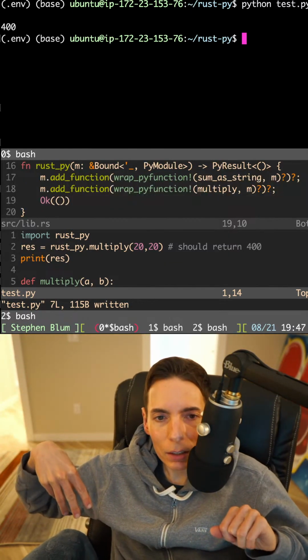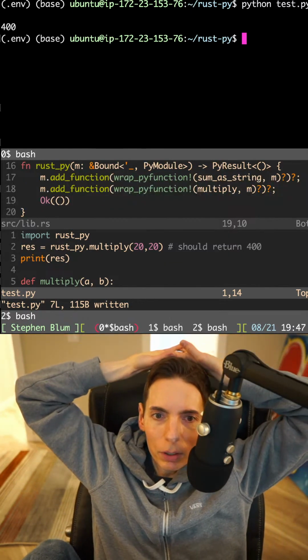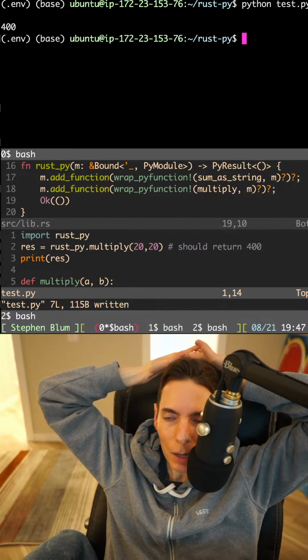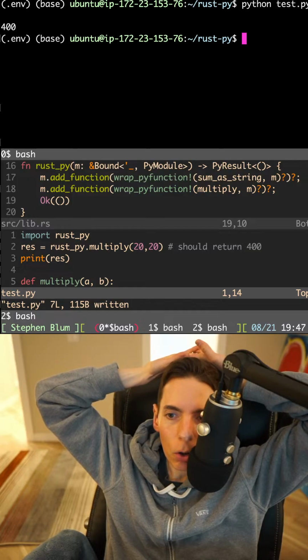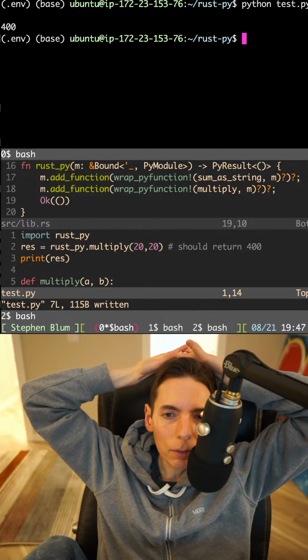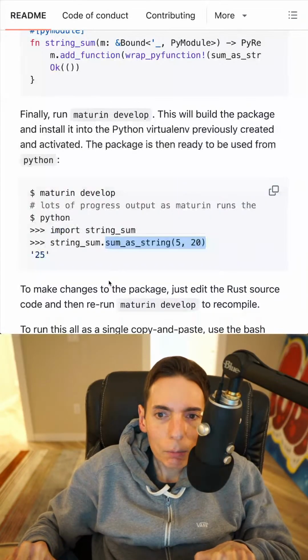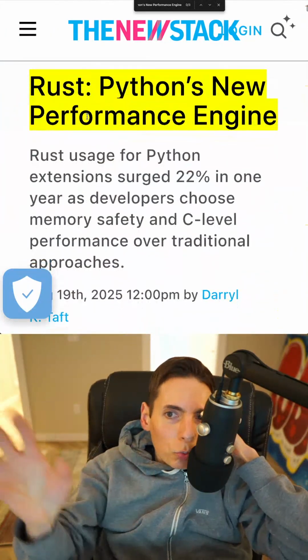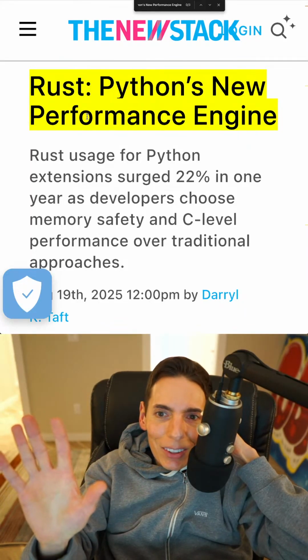Hey, for study. Hello. How's it going? We are currently playing with Rust libraries, and we are calling those Rust libraries from inside Python. And we're doing this for performance reasons, mostly because I was inspired by this article. It got me kind of excited. Just reading the headline alone, it was really neat.